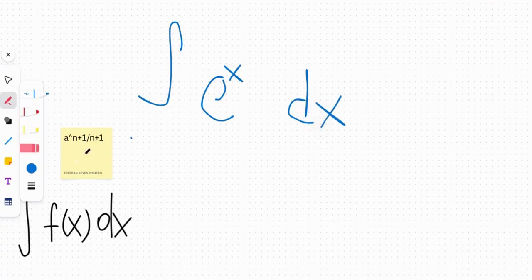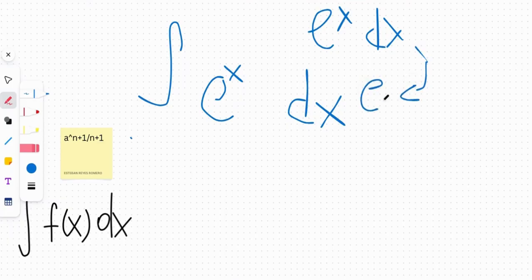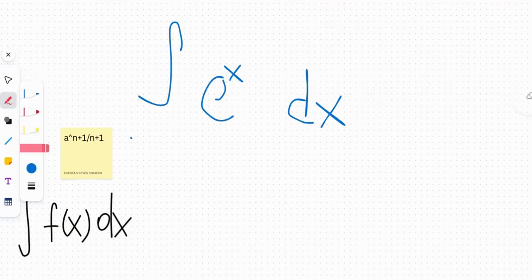What's the integral of e to the x dx? Our derivative, if you guys know, I love this derivative because it's so simple: the derivative of e to the x is just e to the x. I see names on TikTok where it just says the most nonchalant derivative, and the most nonchalant derivative is e to the x, because it's the easiest derivative you could do.